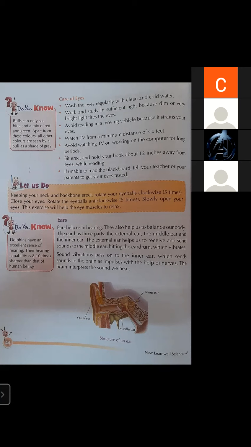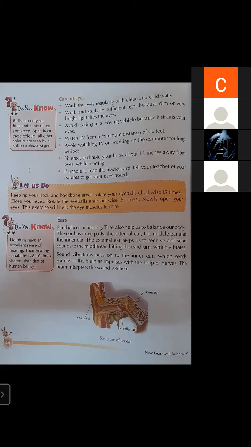So sit erect and hold your book about 12 inches away from your eyes while reading. If unable to read the blackboard, tell your teacher or your parent to get your eyes tested. If you are having a problem while reading or while watching anything, then consult your doctor, and tell that problem to your teacher and your parents. Okay, so take care of your eyes.